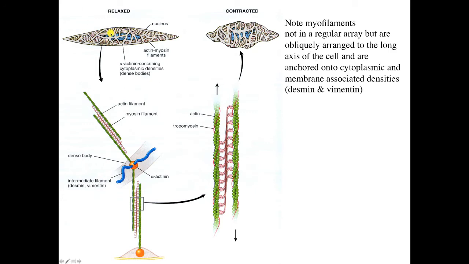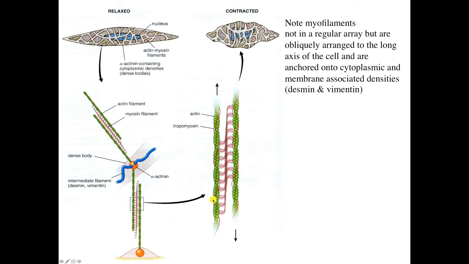Note that in the top cartoon, the myofilaments are not in a regular array. Rather, they're arranged obliquely to the long axis, and they're anchored onto the cytoplasmic and membrane-associated densities, which consist of desmin and vimentin. So here is what we think occurs. Here's a dense body with alpha-actinin. Here are the intermediate filaments, desmin and vimentin. Here's a membrane-associated dense body. Here are the thin filaments, like so in green, and the very long side polar arrangement of the thick filaments.